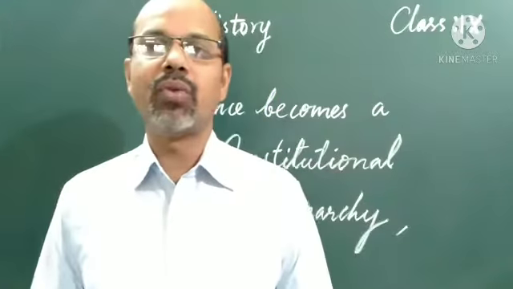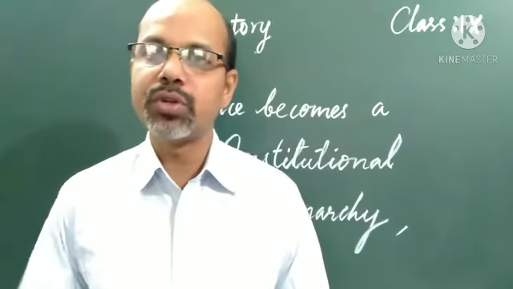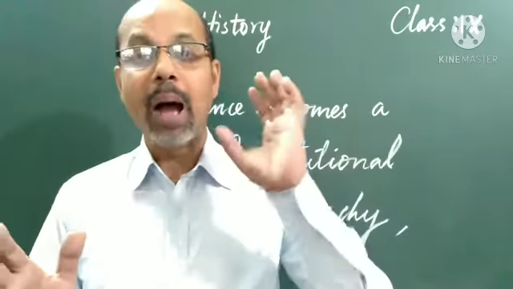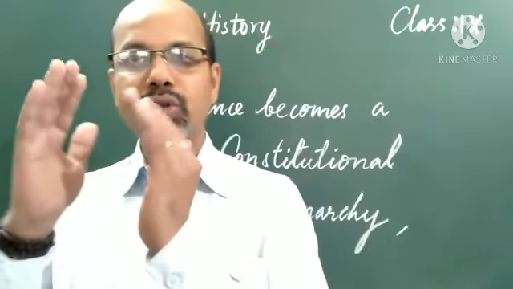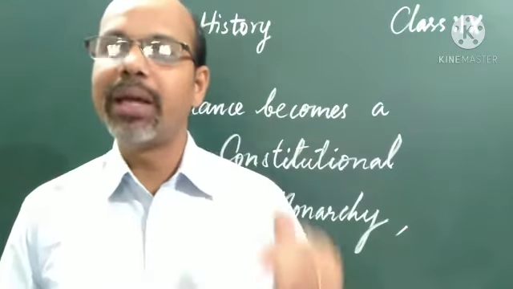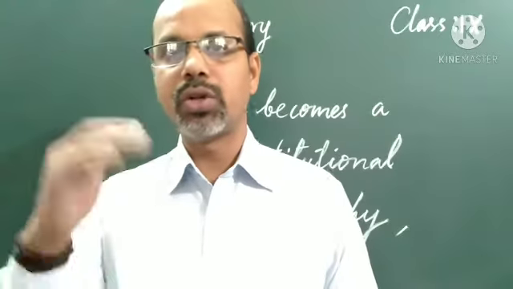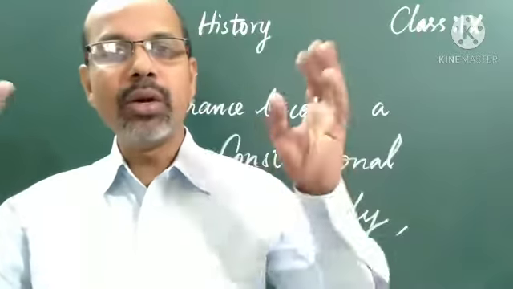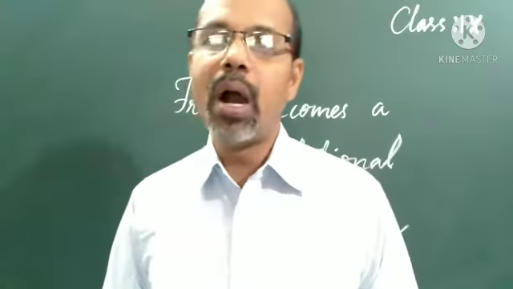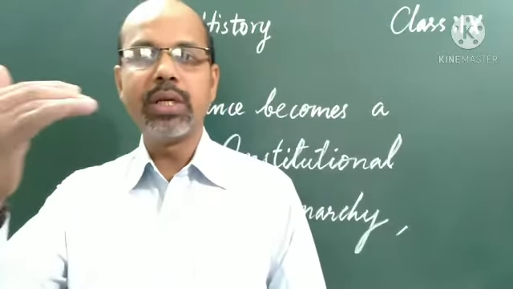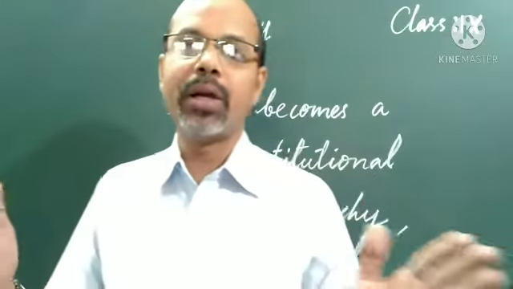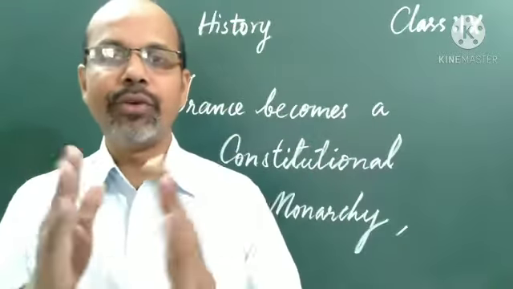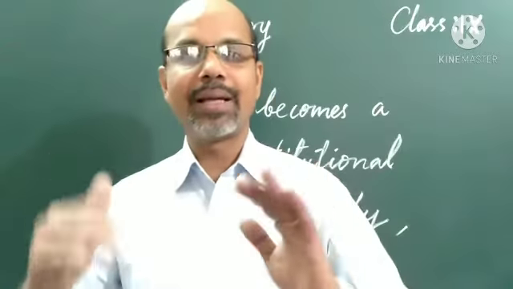The main objective of drafting this Constitution was limiting the power of the monarch. We know the monarch had absolute powers in France, but limiting those powers was the main objective of drafting a constitution. Instead of being concentrated in one person, as per the constitution, the powers were separated and assigned to different institutions like legislature, executive and judiciary.